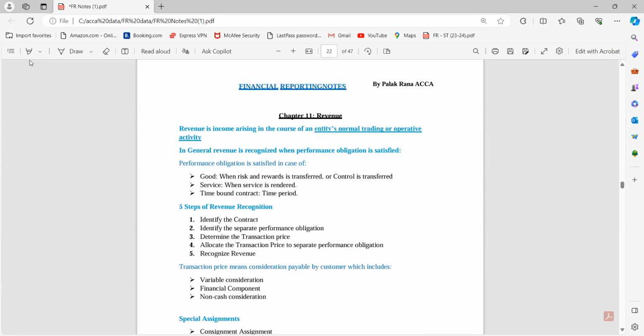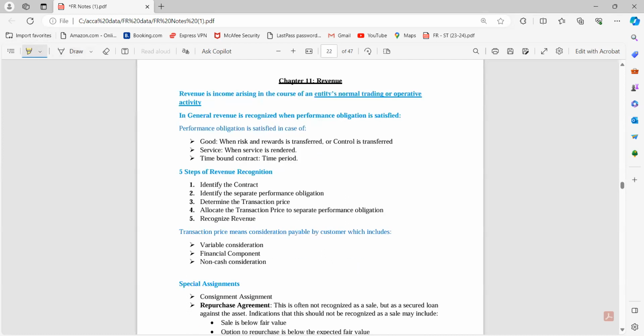For the purpose of audit also, you need some basic accounting knowledge, because being an auditor you have to check the financial statements. So you can use these videos for that purpose also. Now guys, let's jump towards the next standard, which is chapter number 11, revenue, IFRS 15.